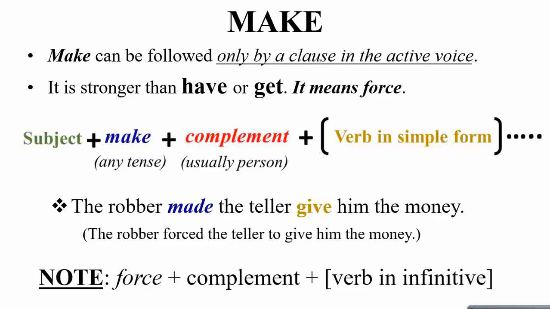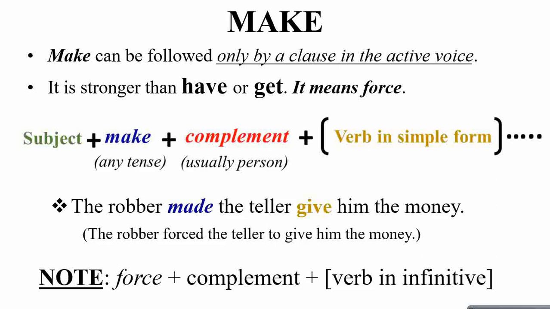इससे पहले जब you are asking about have or get, तो वो एक they were more lenient means of expressions, or it can be either followed by active or passive. However, जब आप make के बारे में बात कर रहे हैं तो make is more stronger than have or get, and it actually means you're forcing someone, and it's only followed by the active clause.